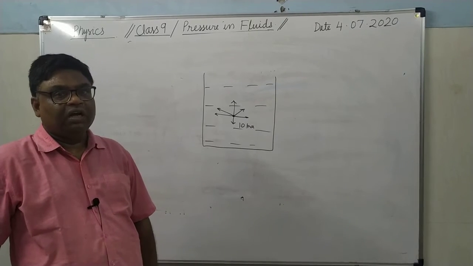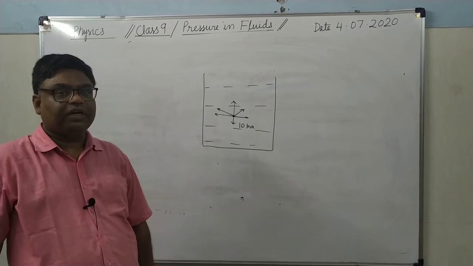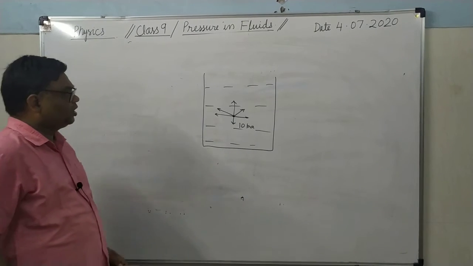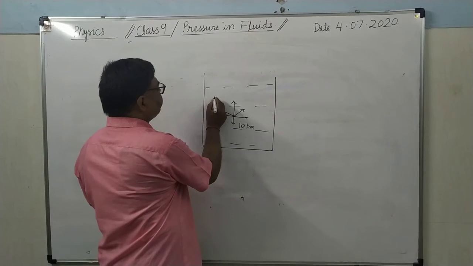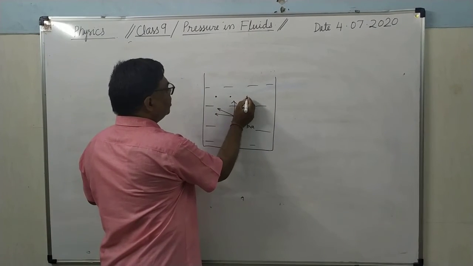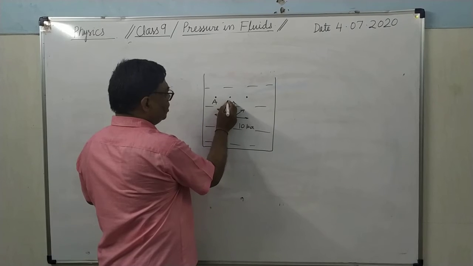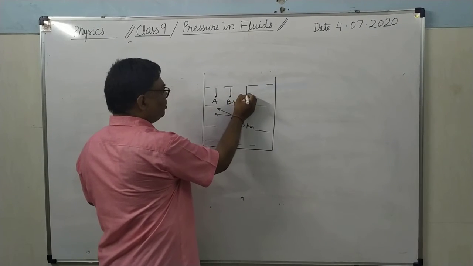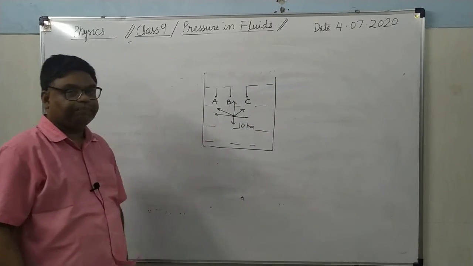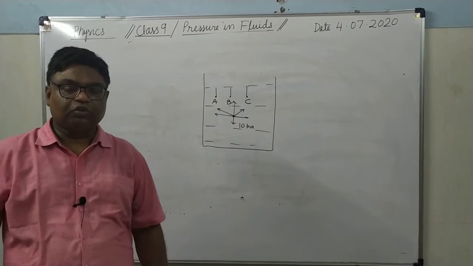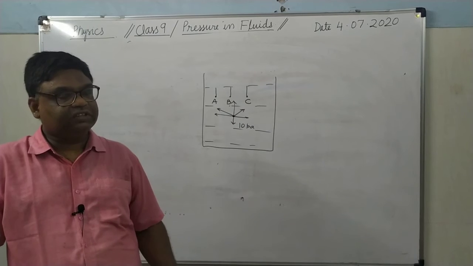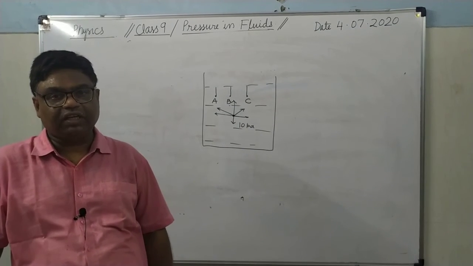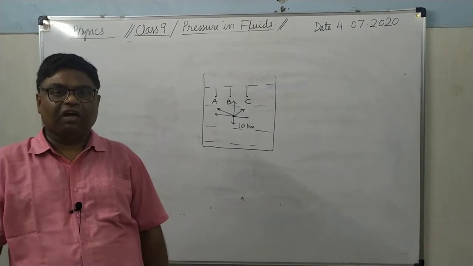Second law: at all the points situated at same depth, there will be same pressure. Means suppose here there are 3 points A, B and C. All are situated at same depth. Therefore, there will be same pressure at all the points. So, what is the second law? There will be same pressure at all the points situated at same depth. It's clear?